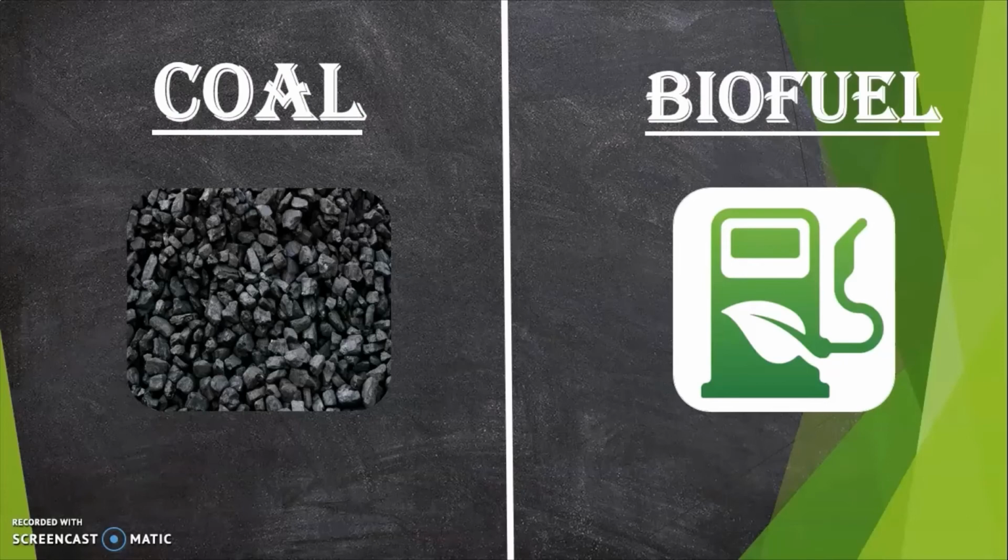Now you might have a question. Why do we use different resources to generate electricity? There are many factors. The factors are the availability of resources in the area or location we live. For example, if we have an abundance of coal in our area, and we do not have a large amount of biomass or biofuels in our area, we would surely use coal to generate electricity. The second factor is the cost we have to bear for the required resources.